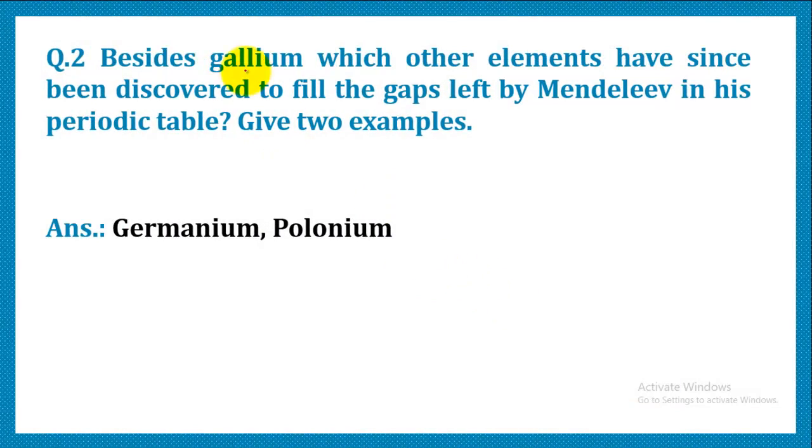Another question: besides gallium, which other elements have since been discovered to fill the gaps left by Mendeleev in his periodic table? They were germanium, polonium, scandium. So these were the elements which were discovered, and they actually filled those gaps which were created by Mendeleev for the undiscovered elements.